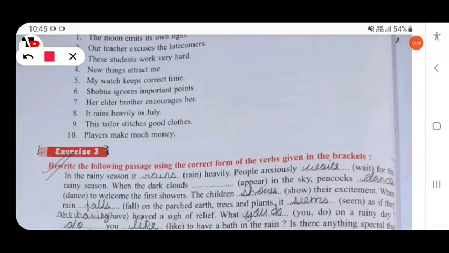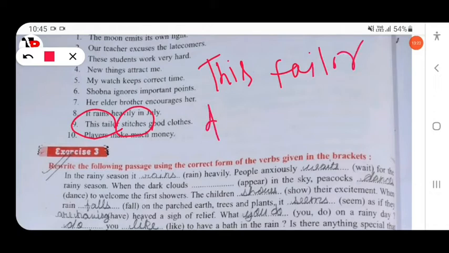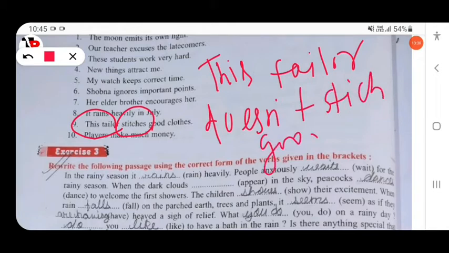Then next, this tailor stitches good clothes. Your subject is also singular, and the verb is also singular. So your negative will be: this tailor does not, doesn't, stitch good clothes.